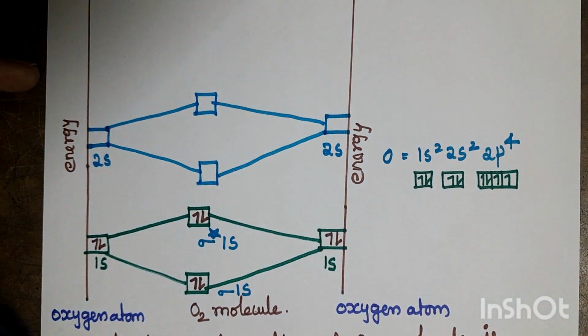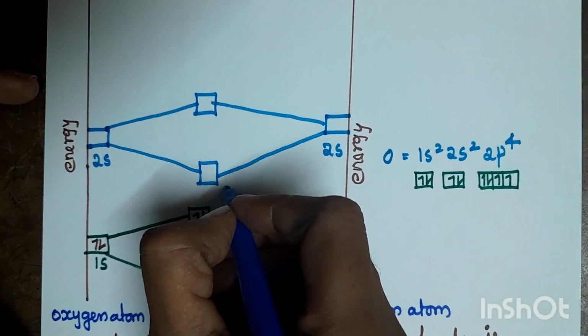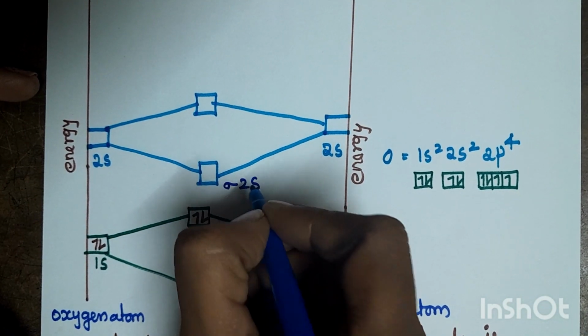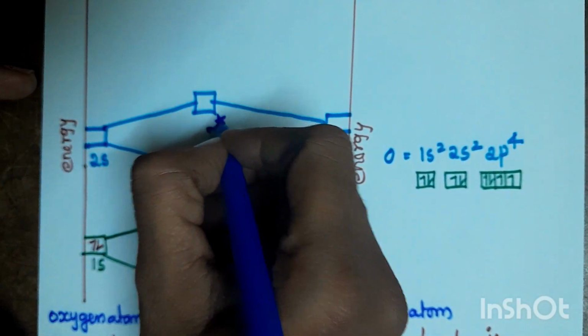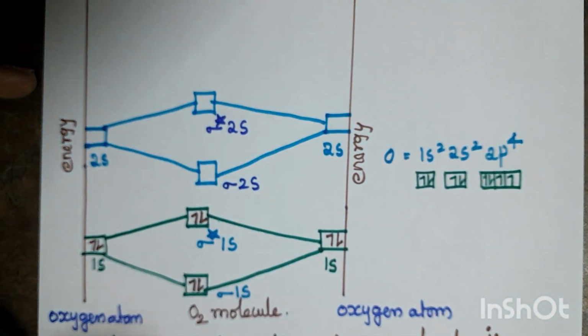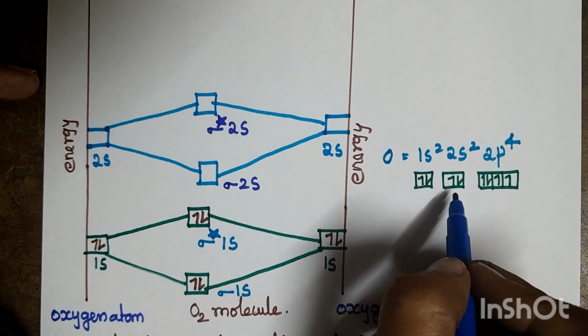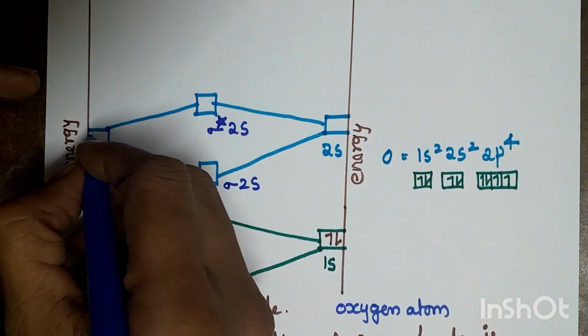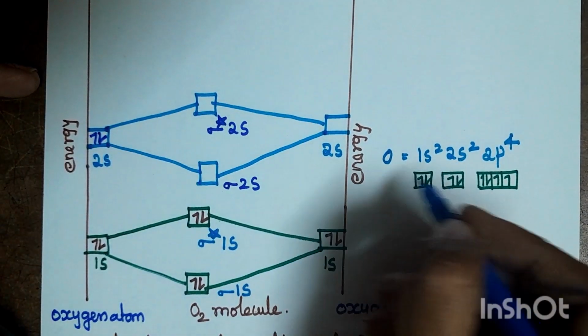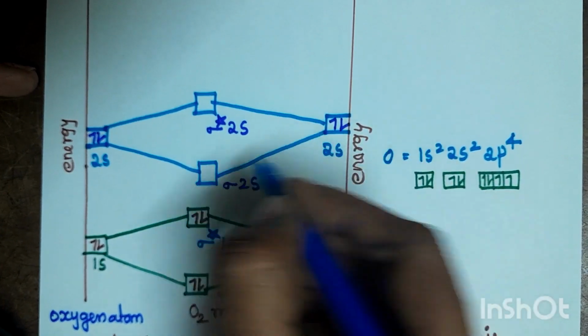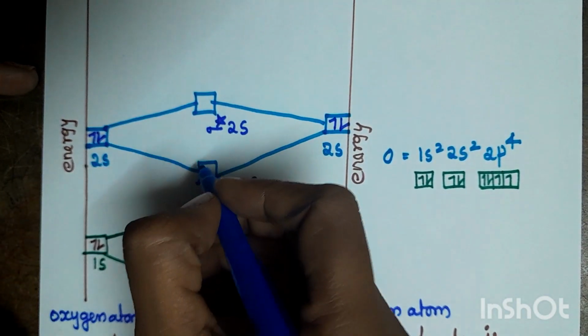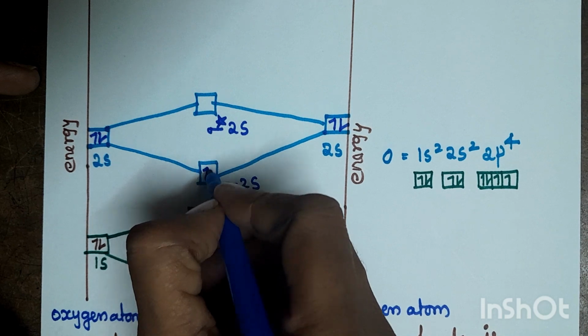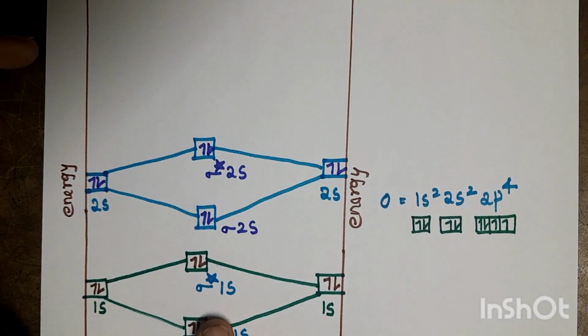The bonding molecular orbital is represented by sigma 2s and the anti-bonding is represented by sigma star 2s. The 2s orbital contains 2 electrons and the other oxygen also contains 2 electrons. The four electrons are arranged like this in the molecular orbitals.